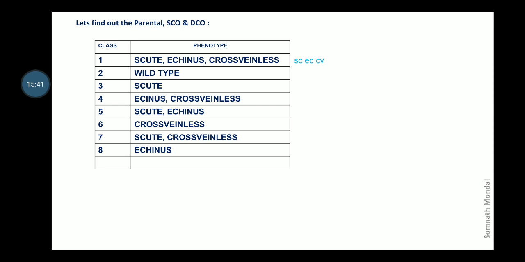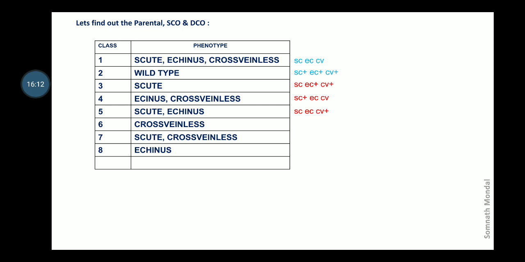Number 2 is wild type. Therefore, all three will be positive, wild type. Number 3 is skewed. Therefore, only the skewed gene is mutated. Other two alleles are wild type. So, SC, EC plus, CV plus. Similarly, in class 4, there is echinus and cross-veinless. Therefore, echinus and cross-veinless genes are mutated, while the SC is positive, wild type.